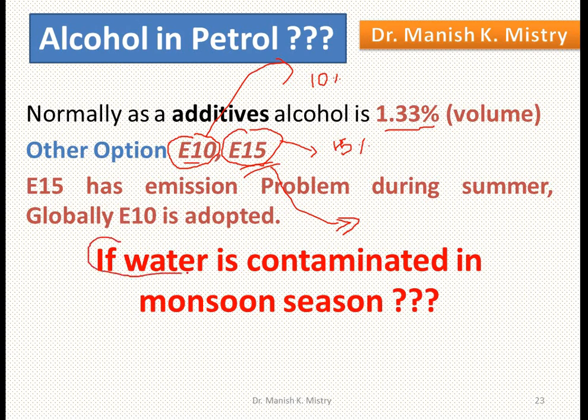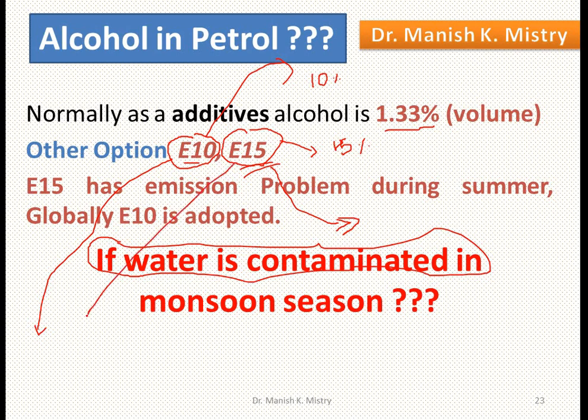If water contaminates E10 or E15 gasoline during the monsoon season, what will happen? If the amount of water is small, then the water dilutes in the alcohol. But if the amount of water is higher compared to the percentage of ethanol in gasoline, then it separates the alcohol from the gasoline.